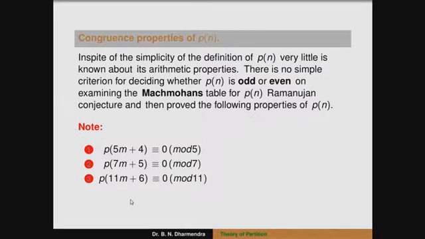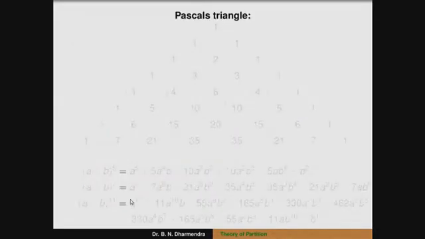Then we are using the Pascal table. The term a plus or minus b whole to the power of 0: we know that anything to the power of 0 is equal to 1. Then if we take a plus or minus b whole to the power of 1, the coefficients of a and b are 1, 1, that is a plus or minus b. Then we take the square, that is a plus or minus b whole square.